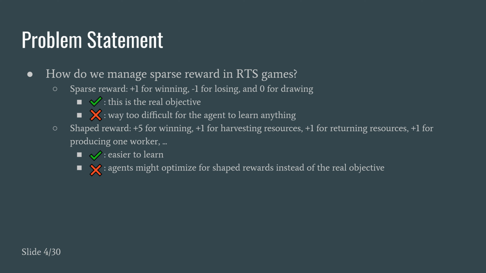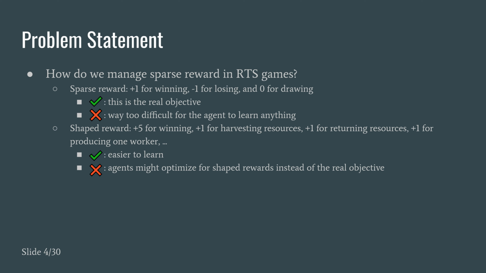If we manage to train the reinforcement learning agent on this sparse reward, then it can learn to win as many games as it can. The downside is that, in practice, this is usually too difficult for the agent to learn anything, because when we initialize a reinforcement learning agent, it performs actions by chance, and it is very unlikely that it will receive the first sparse reward of winning by pure chance.